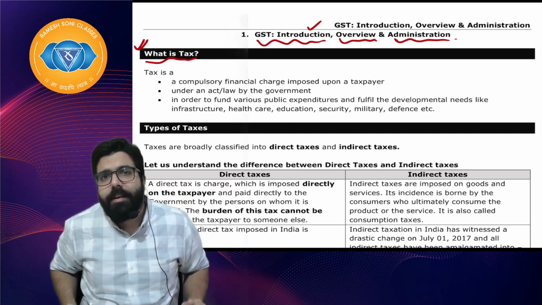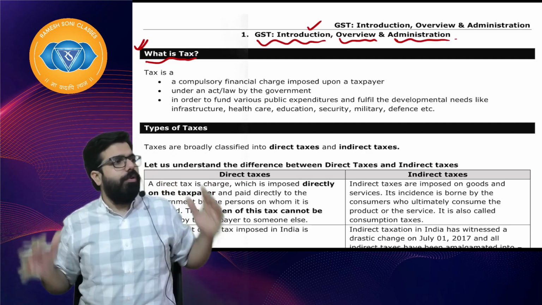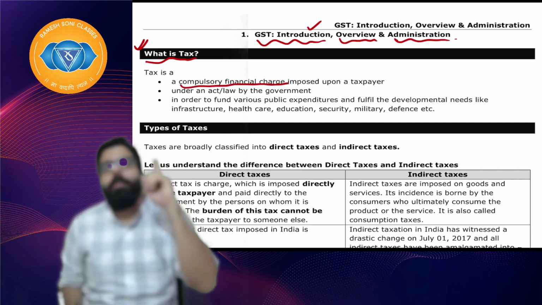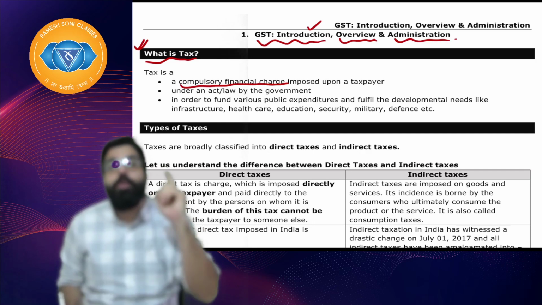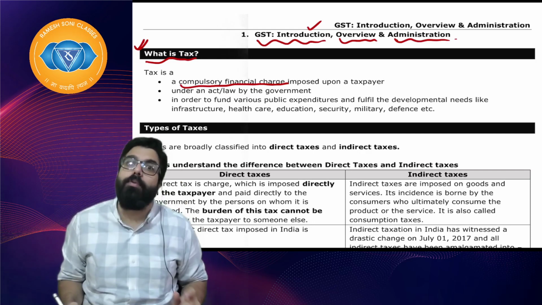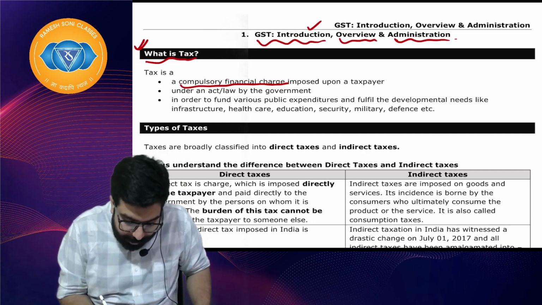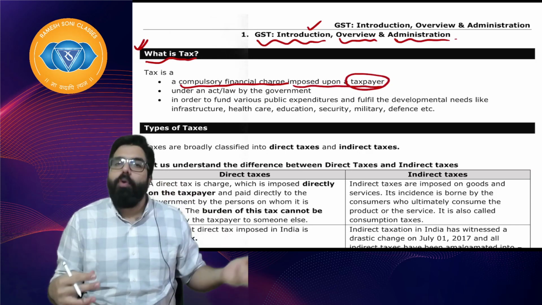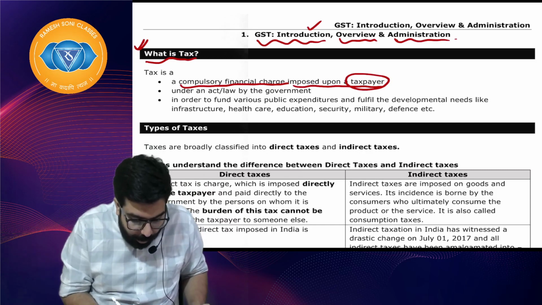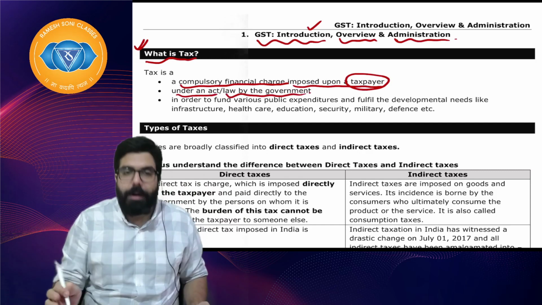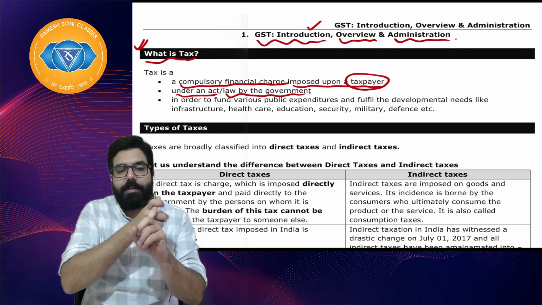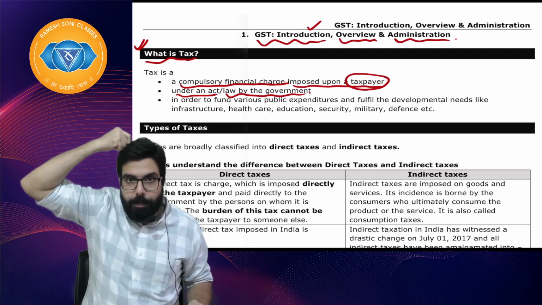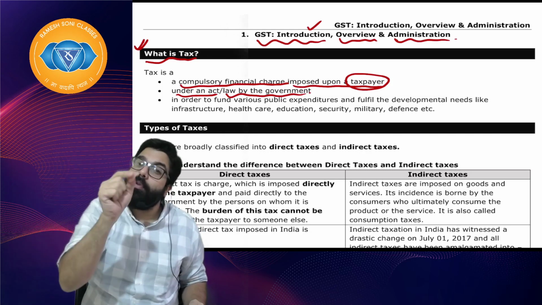Is it voluntary? I don't want to pay, I will not pay? No, it's a compulsory finance charge. Government has imposed this on you compulsorily. Tax is something which you have to pay compulsorily to the government. Imposed upon a taxpayer means imposed upon me, you, whoever is earning, under an act or law by the government. Always remember, tax is a compulsory payment or a compulsory finance charge which is imposed by the government on a person, and it is to be paid under an act.